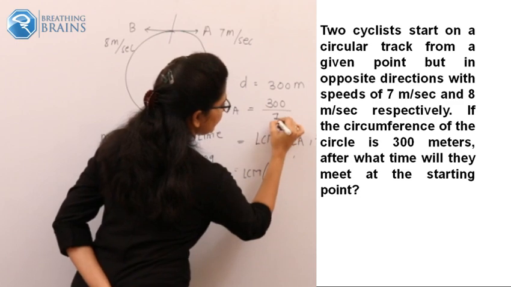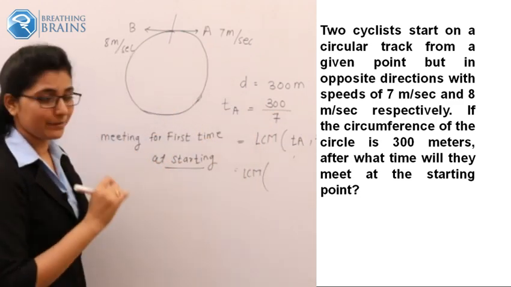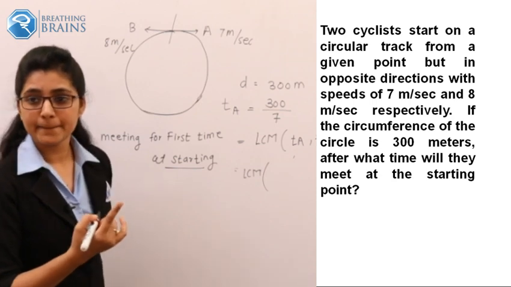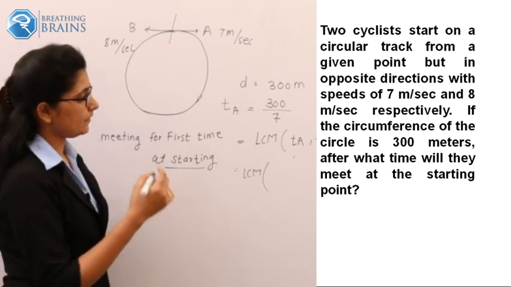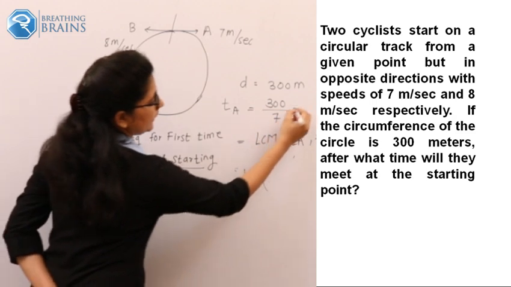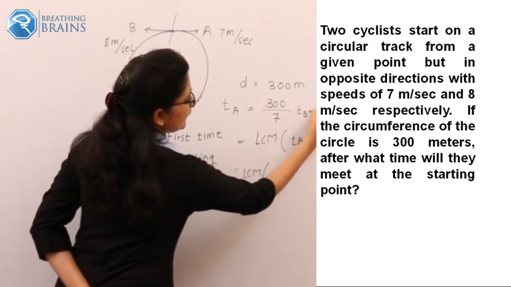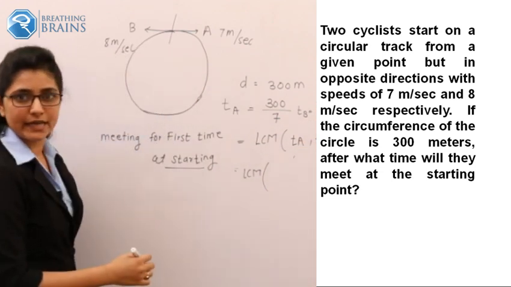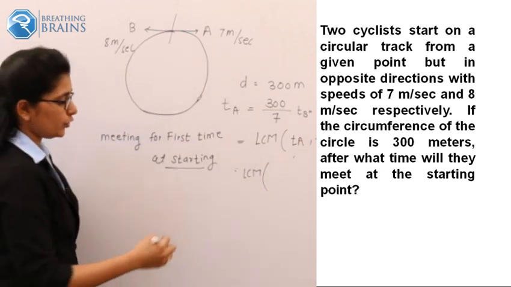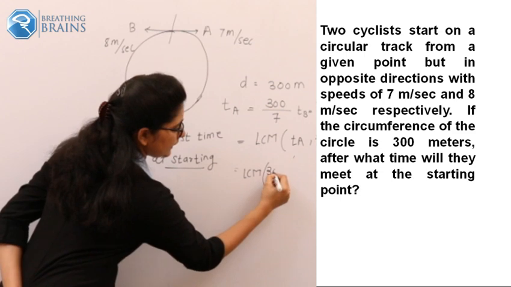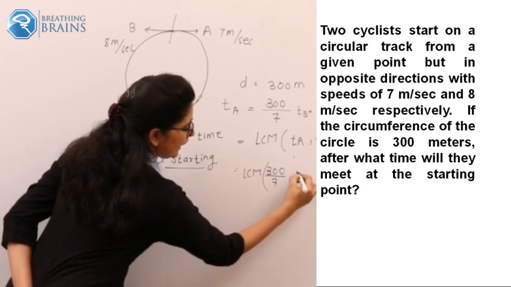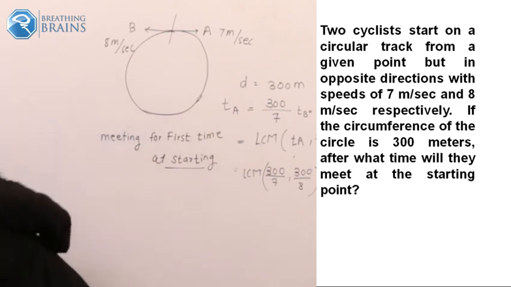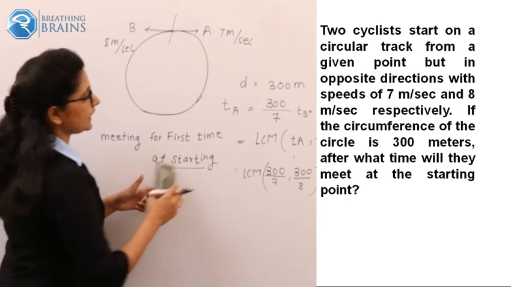So 300 divided by 7 will be the time of A. What will be the TB? The same distance, 300, divided by its speed, that is 8. So we have to find the LCM of 300 divided by 7 and 300 divided by 8.